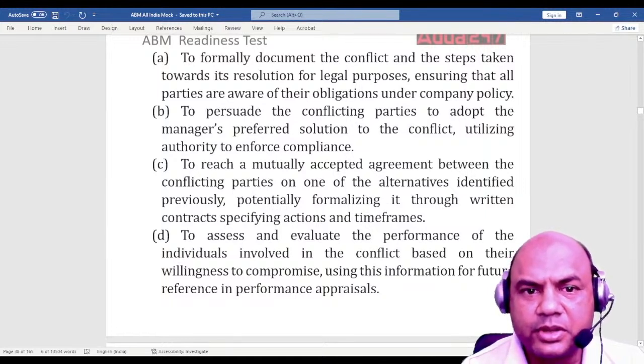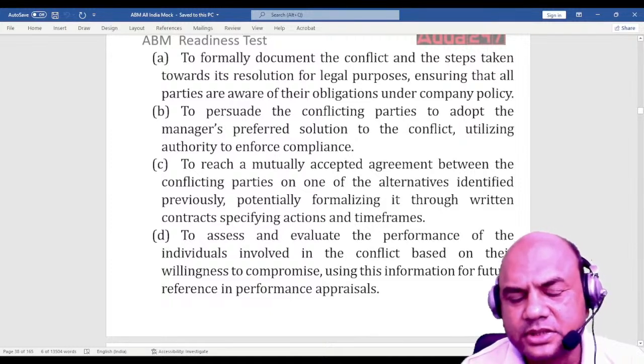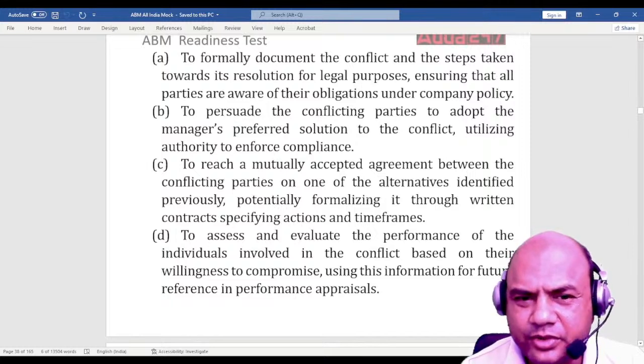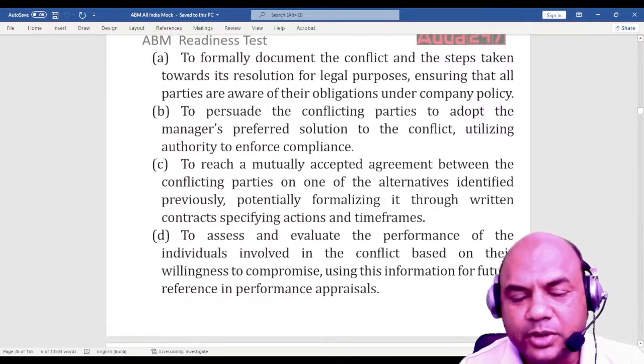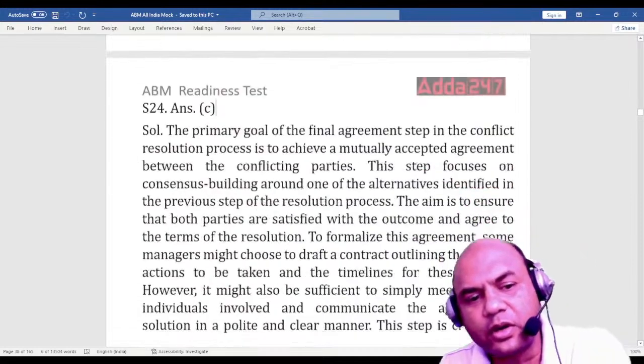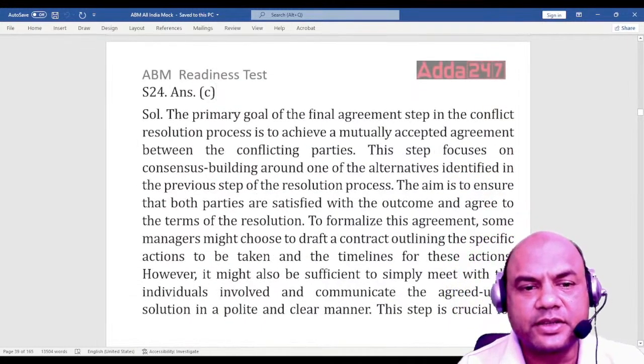Formally document the conflict and steps taken towards. I'll just read the first part of this. To persuade the conflicting parties to reach a mutually accepted agreement, and to assess and evaluate the performance. That much is enough. Even if you understand the first part, the things become very clear. Okay. So the answer is C.